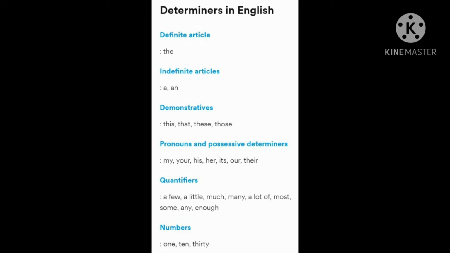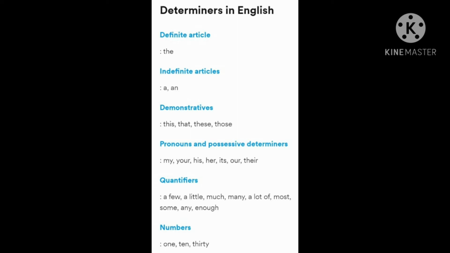The category of articles constitutes a part of speech. In English, both the and a are called articles, which combine with a noun to form a noun phrase.